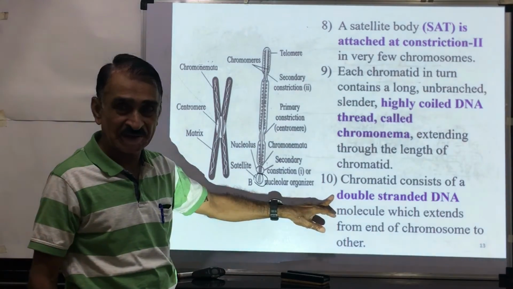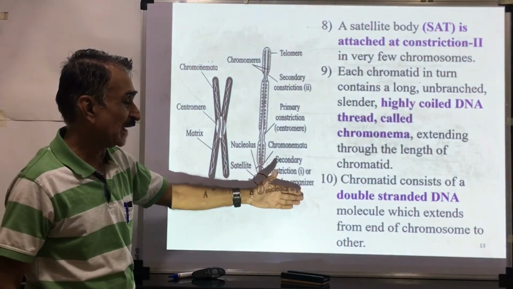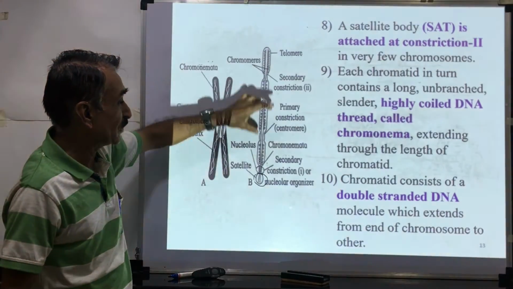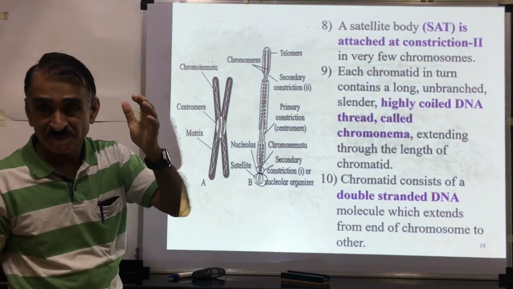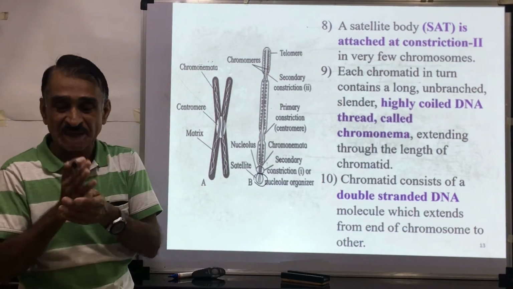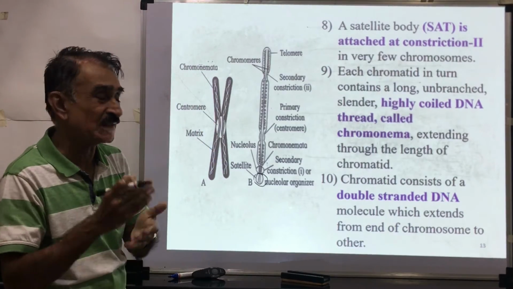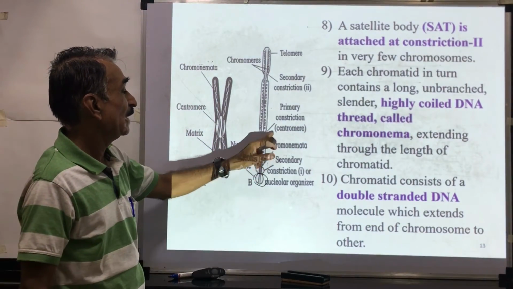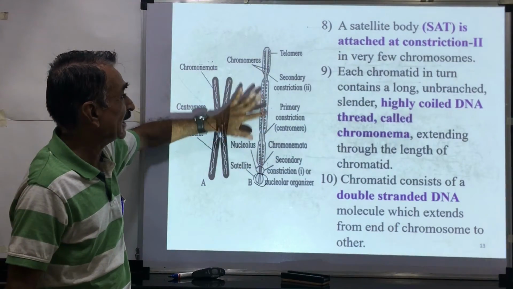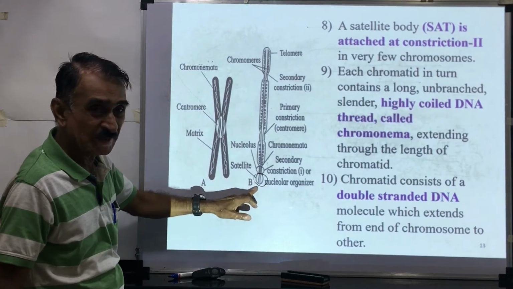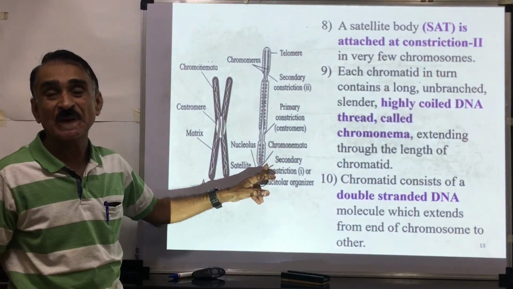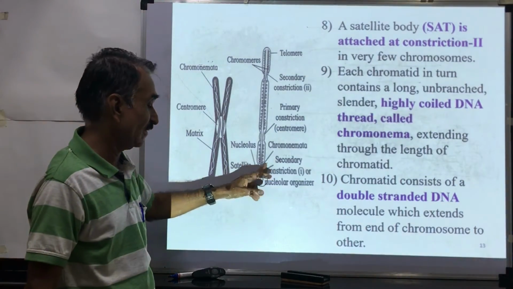A chromatid consists of double-stranded DNA, as I have just told you, which extends from one end of the chromosome to the other. Chromosomes are filamentous bodies. The size of the chromosome varies in different organisms and different species. We have seen that there is a primary constriction, called the centromere. At the secondary constriction there is a satellite body, and at secondary constriction one there is a nucleolar organizer.